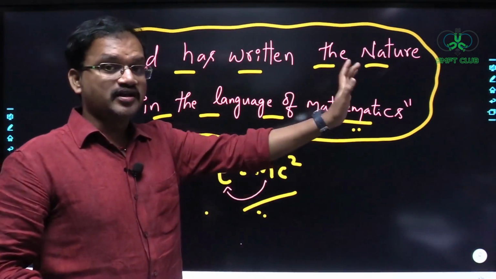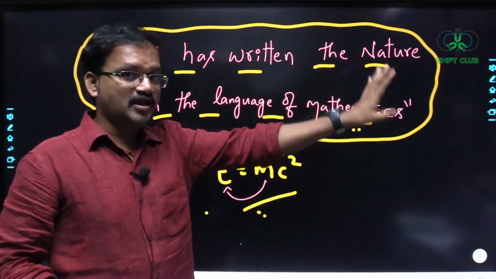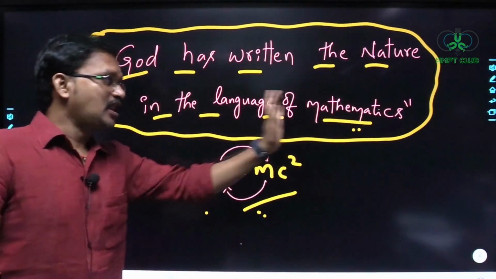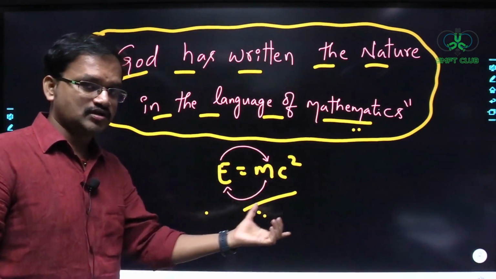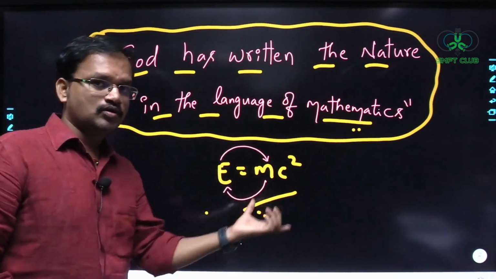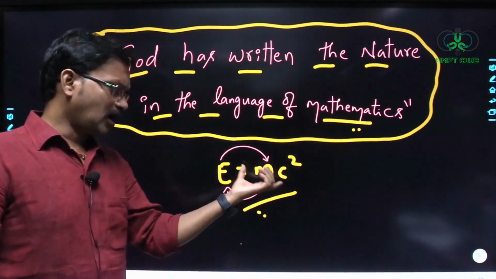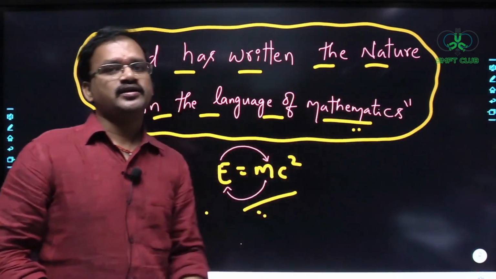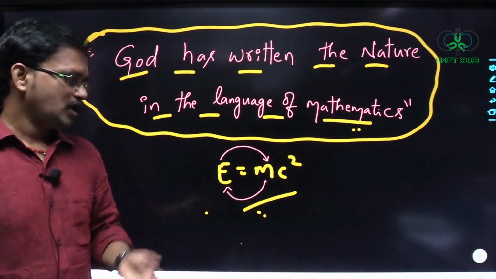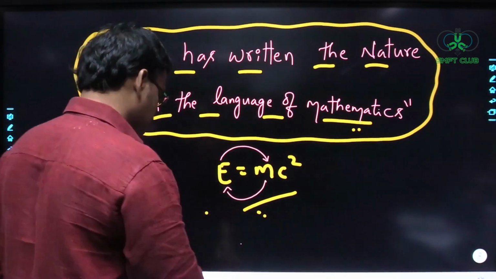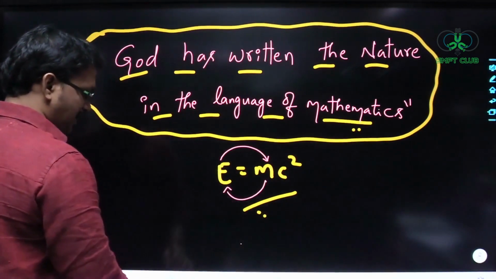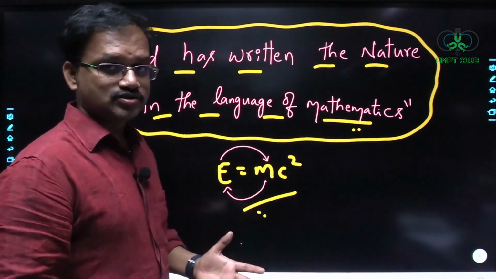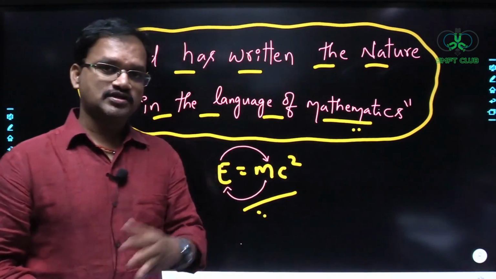That means whatever is happening in nature, we can represent in the language of what? Mathematics. So whenever you are writing some mathematical equation, it is saying something about the phenomena that is occurring in nature. Understood? Okay, so in our subject also here, we are going to deal with what? We are going to deal with the mathematical equations. Understood? Okay, like Maxwell's equations and all those things.